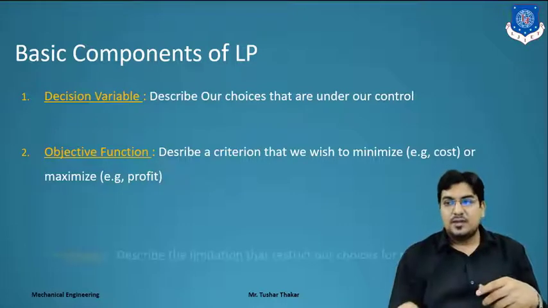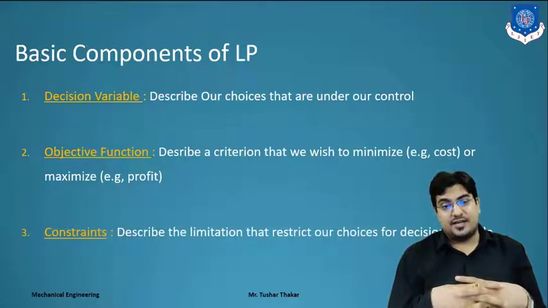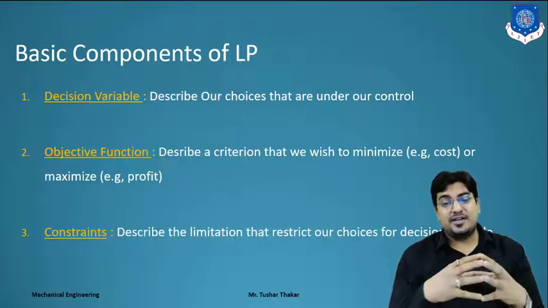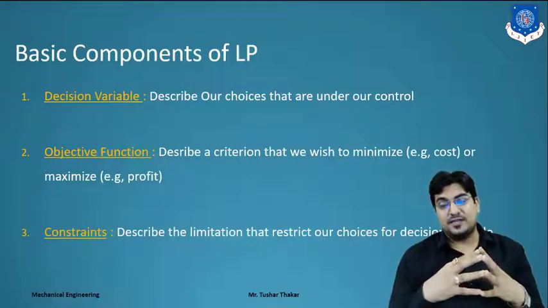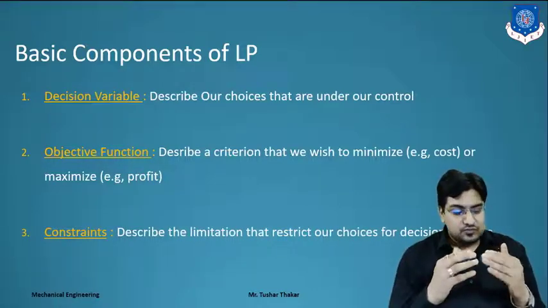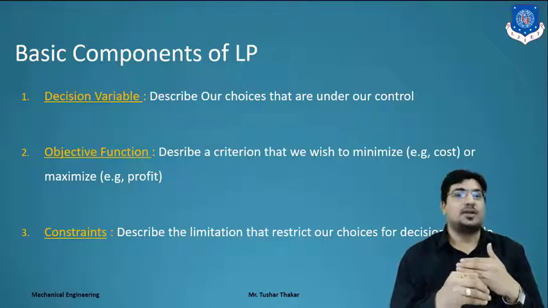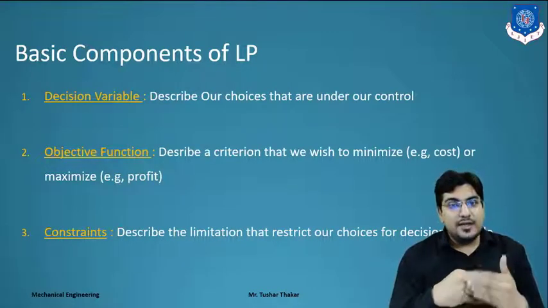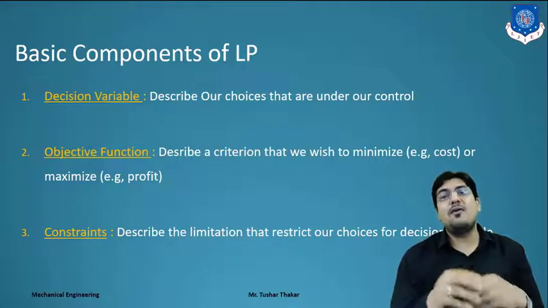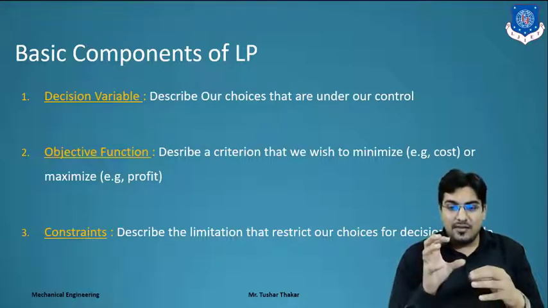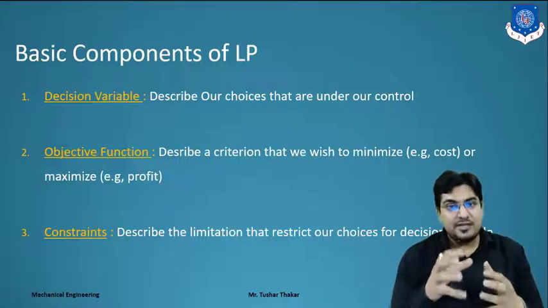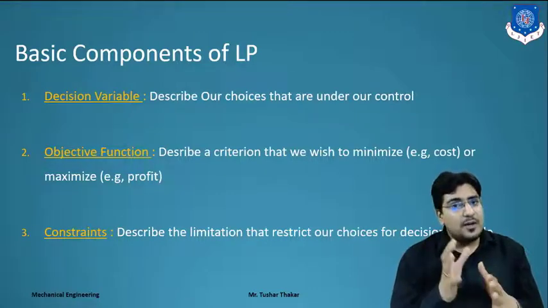Clear? Next is the constraint, which describes the limitation that restricts our choice for a decision variable. We have a choice, we have variables under our control, but in front of that choice you have some restrictions. You have some restrictions on these variables. You have to choose up to this level only.